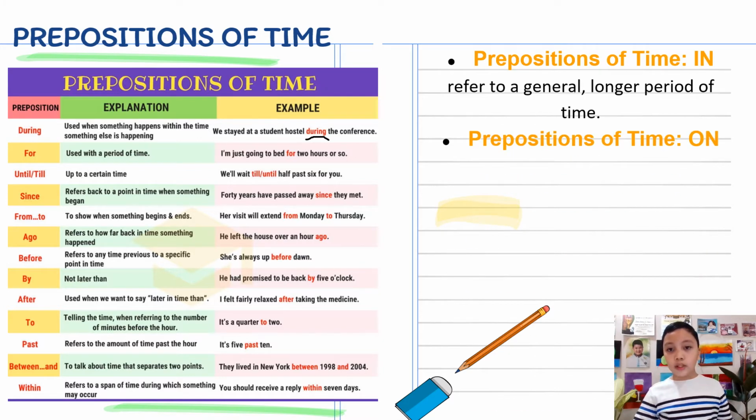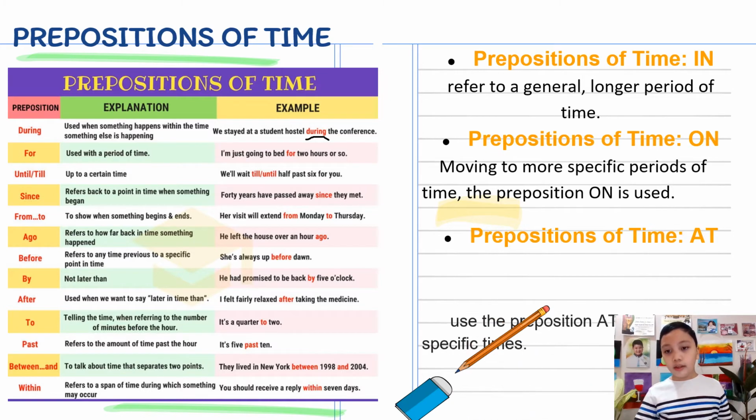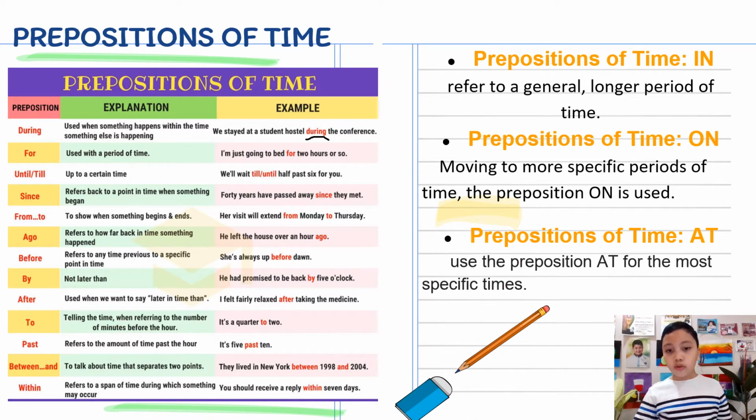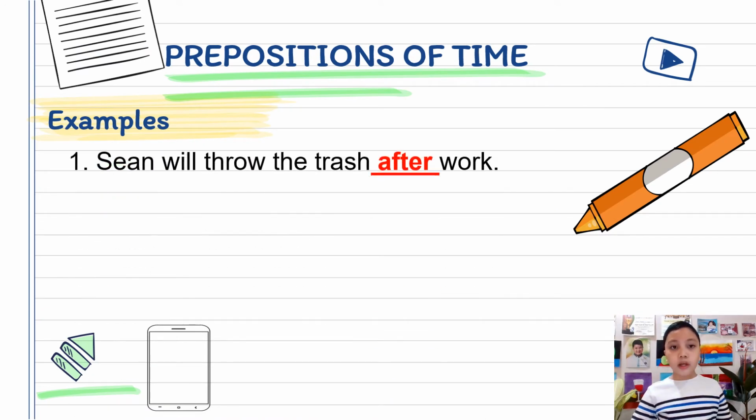In refers to a general, longer period of time. On, moving to more specific periods of time. The preposition on is used. At, use the preposition at for the most specific times. Here are some of my personal examples. Number 1. Sean will throw the trash after work. In this first example, after is the preposition of time. After establishes time by showing that Sean will perform a specific action, throw the trash, only after he has finished with work.